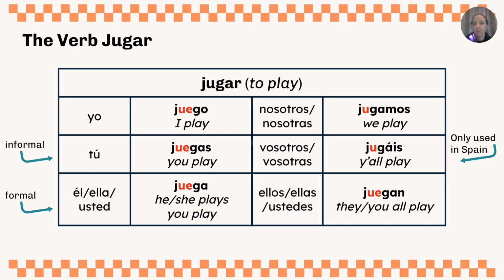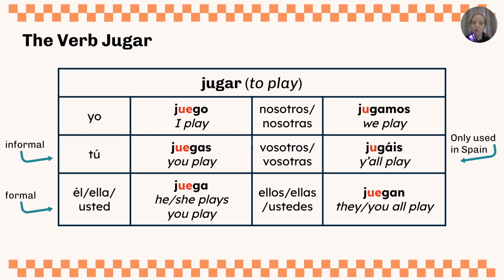So here are all of our forms of jugar. Remember that jugar means to play. In the yo form, to say I play, we have juego. In the tú form, to say you play, we have juegas. The tú form is the informal way to say you play. In the él, ella, usted form, to say he or she plays or you play, we have juega. Usted is a more formal way to say you play.